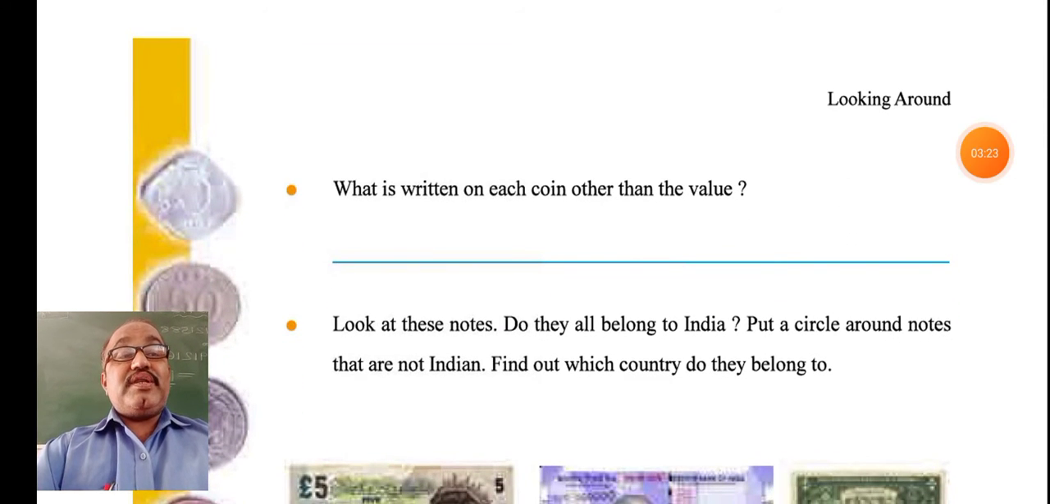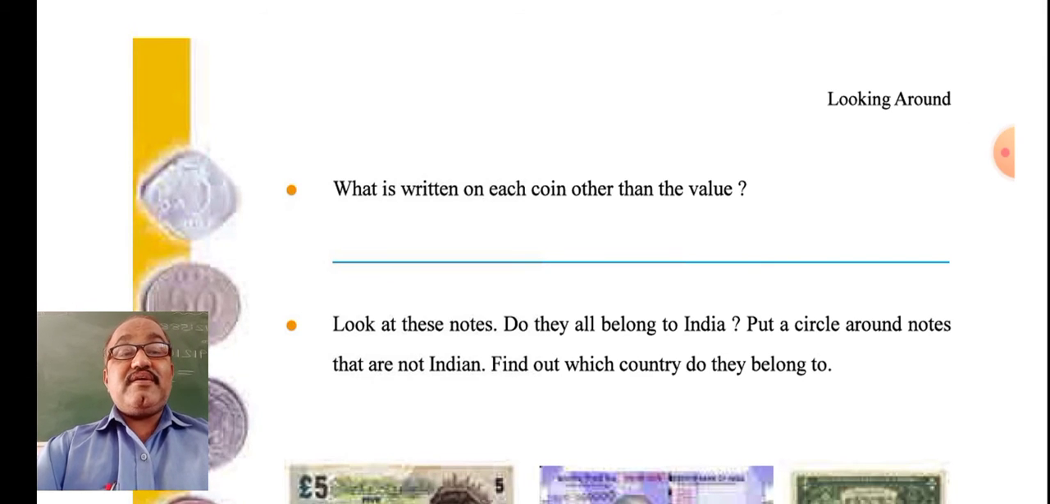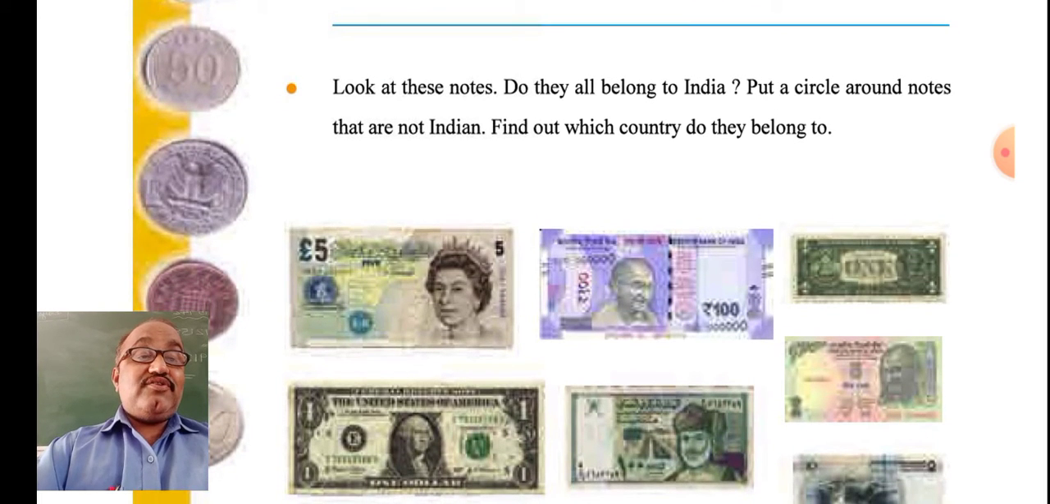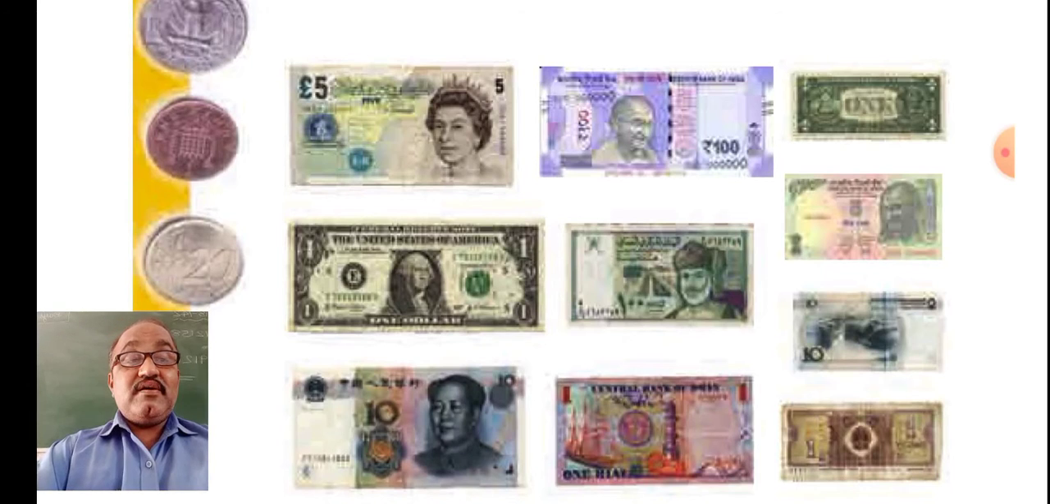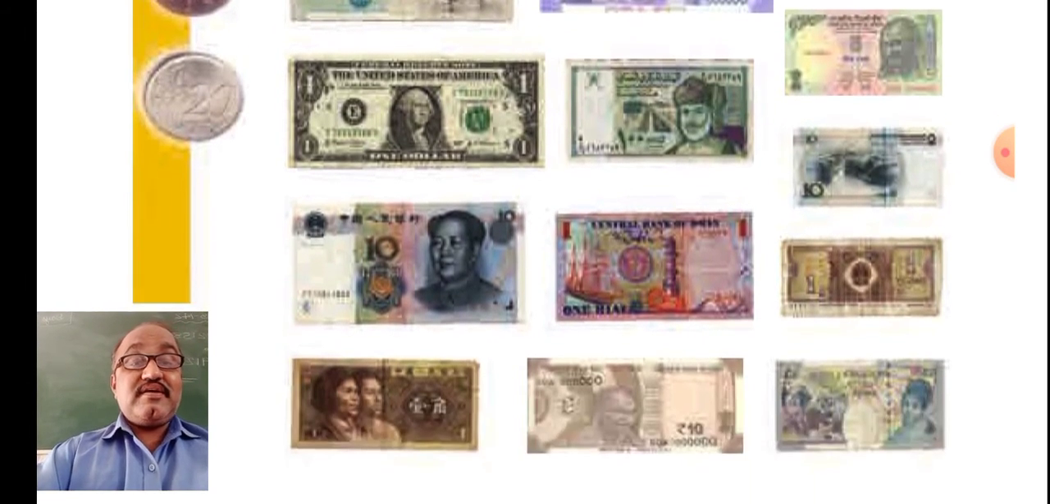In each coin, some values are written. This value is also very important for us. It is written how many paisa, how many rupees. Then $5, 100 rupees. Then $1. Then different currencies like dinar and taka.